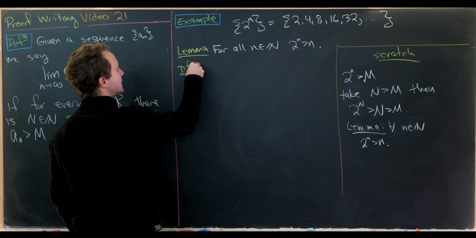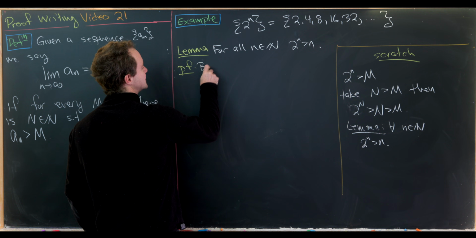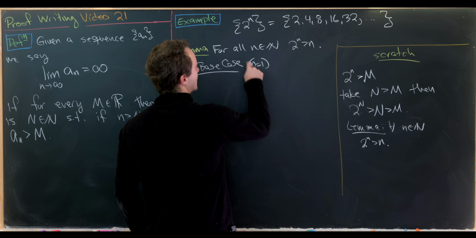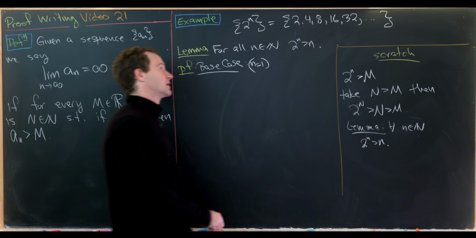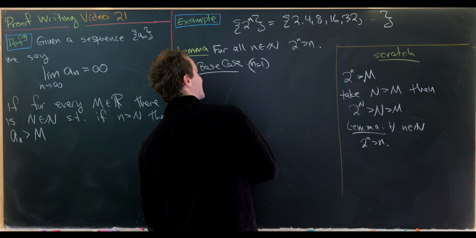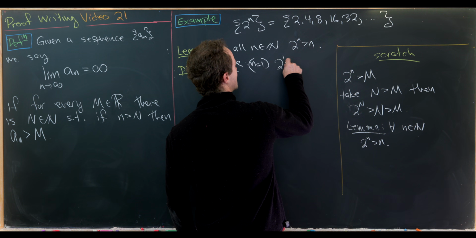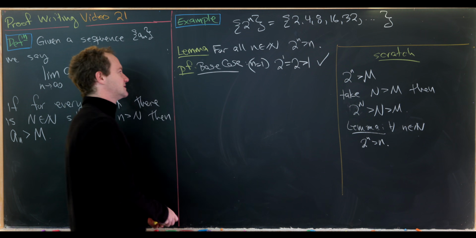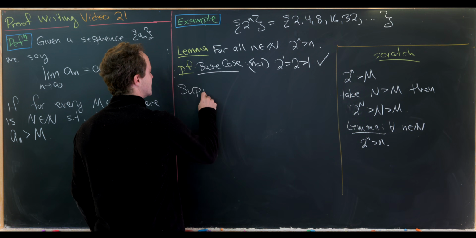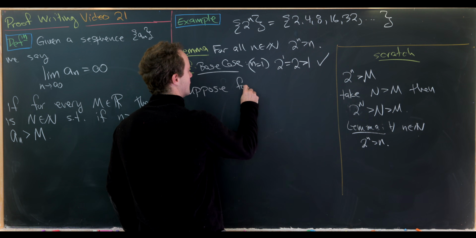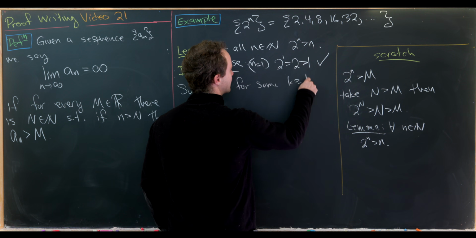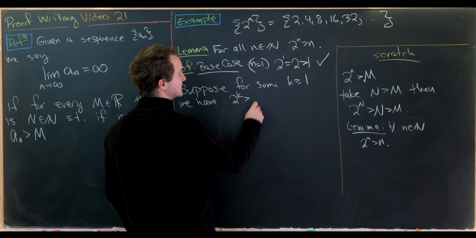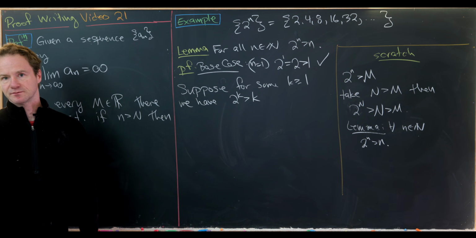Okay, so like I said, we're gonna do this by induction, which means we'll first need our base case. So our base case is the n equals 1 case, that's the smallest natural number, and it holds pretty clearly in this case. So we have 2 to the 1 is equal to 2, which is bigger than 1. So we're good to go there. And now let's make an induction hypothesis. So let's suppose for some k bigger than or equal to 1, we have 2 to the k is bigger than k.